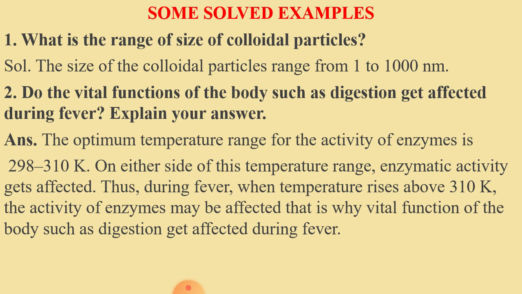On either side of this temperature range, enzymatic activity gets affected. So during fever, when temperature rises above 310 Kelvin, the activity of enzymes may be affected, and that is why vital functions of the body such as digestion get affected during fever.